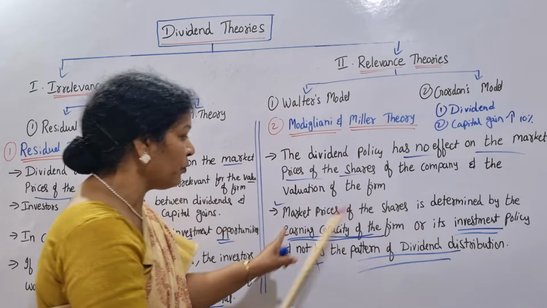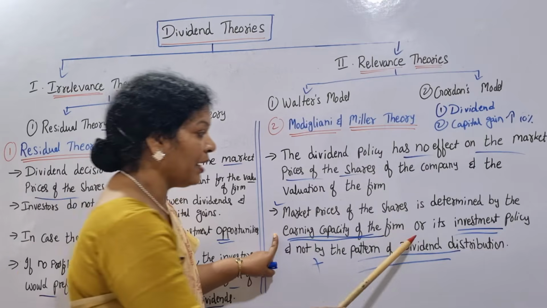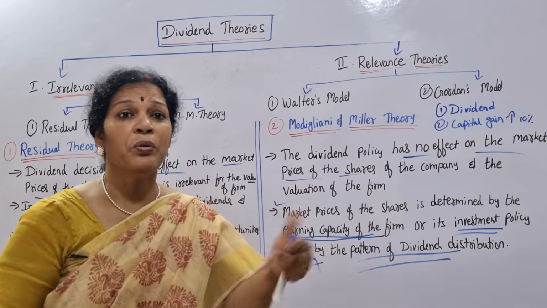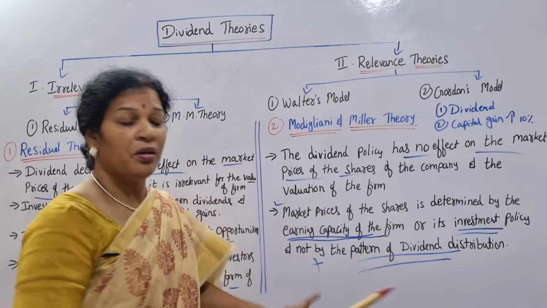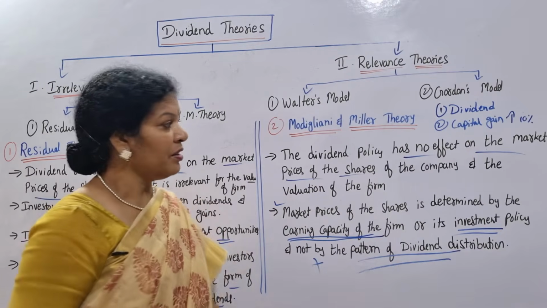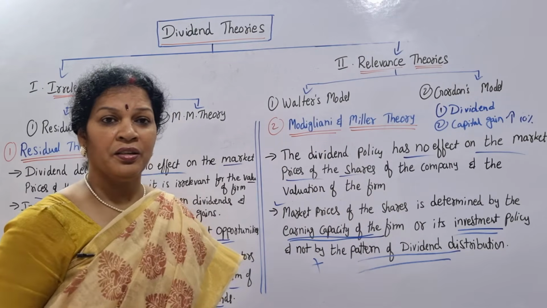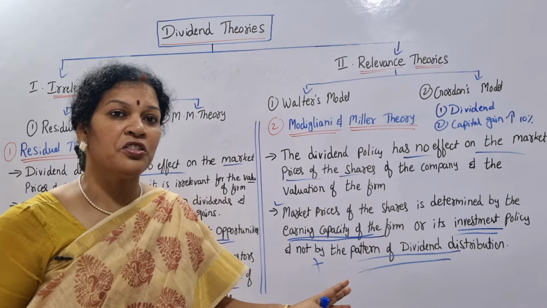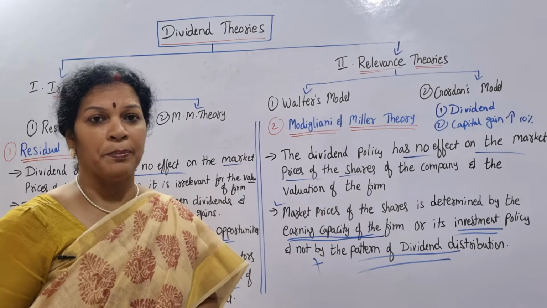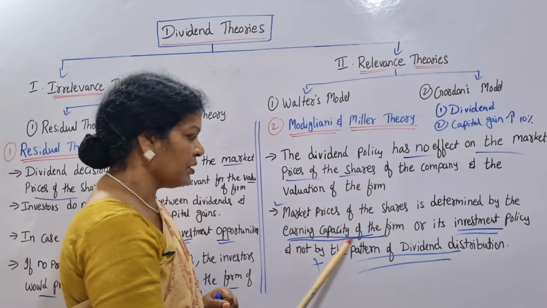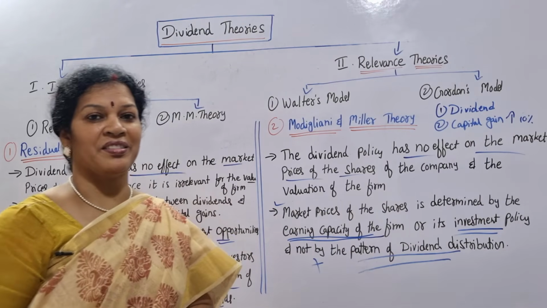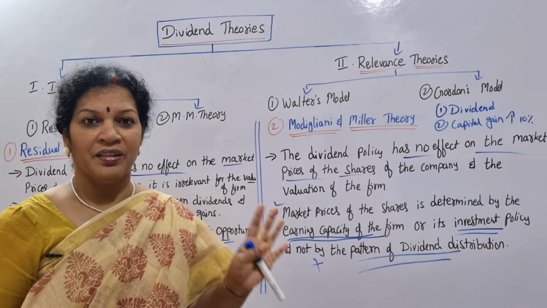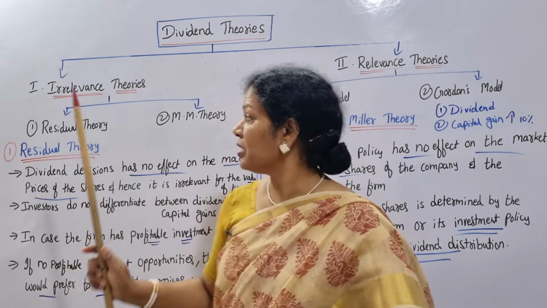What is going to decide? Two factors: the earning capacity of the firm, or otherwise the investment policy. These two are going to decide the market price of the shares, not the dividend pattern. So this is also an irrelevance theory, strongly saying that distribution of dividend does not make much difference in the valuation of the company shares. What makes the difference is earning capacity and also investment policy. This is going to decide the market value of the company. Are you clear? So that's all about these two irrelevance theories.